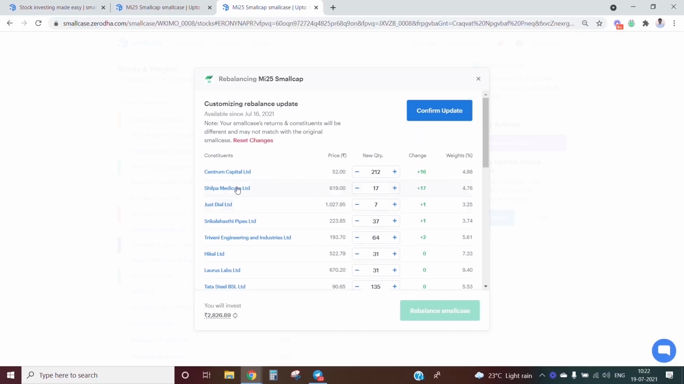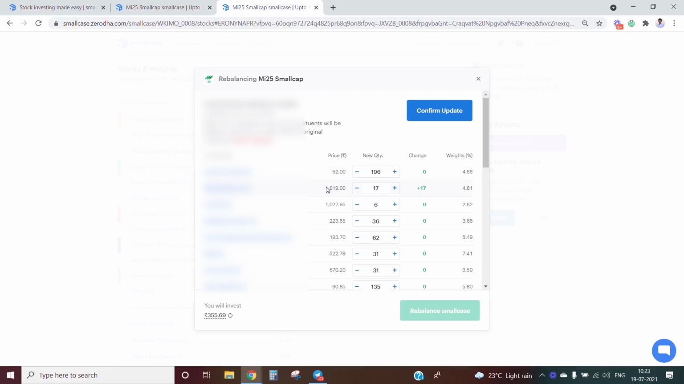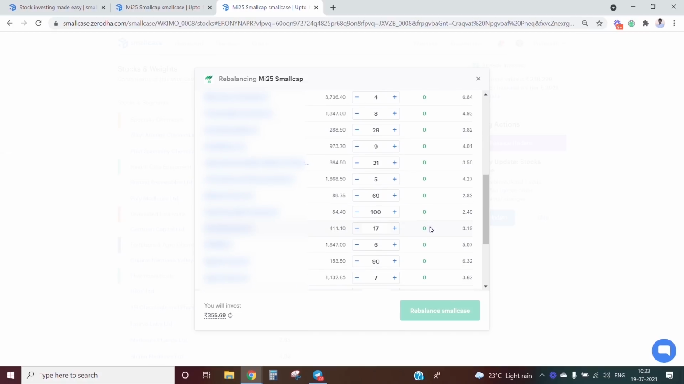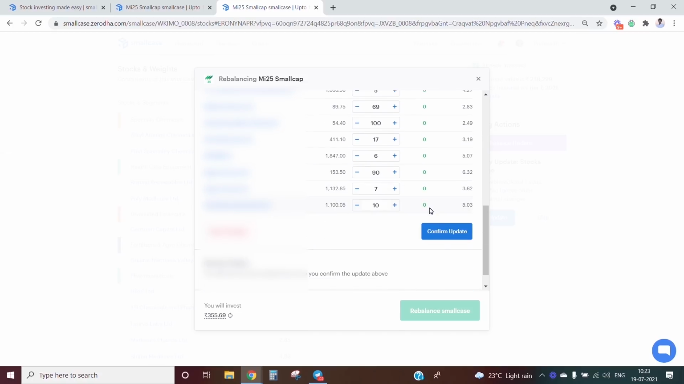So on the buy side, Centrum Capital is again an incremental change. So we again reduce 16 quantities to make it 0. And then Shilpa Medicare stays as it is. So Just Dial again goes to 0. This also goes to 0. And then Triveni also goes to 0. Now just for confirmation purposes, only Shilpa Medicare is being added to the portfolio and Vaibhav Global exits from the portfolio. Every other change has to be marked as an incremental change and will have to be reduced to 0 or increased to 0 based on whether it is a sell or buy order.